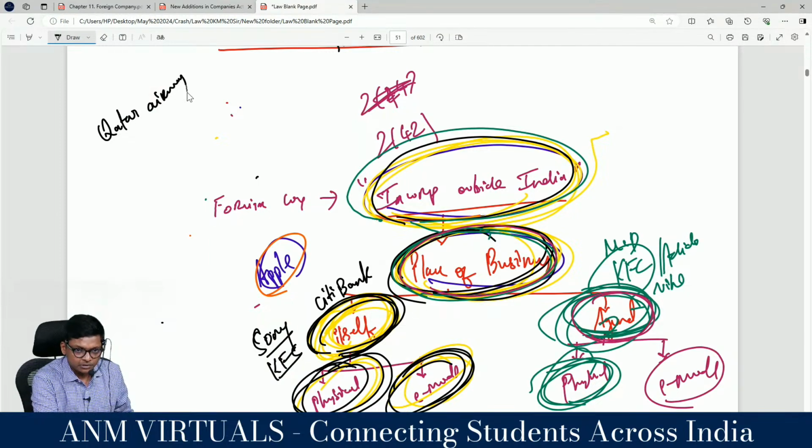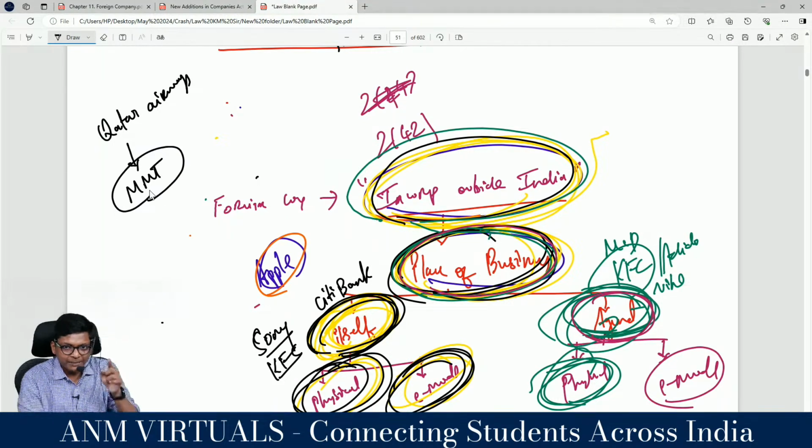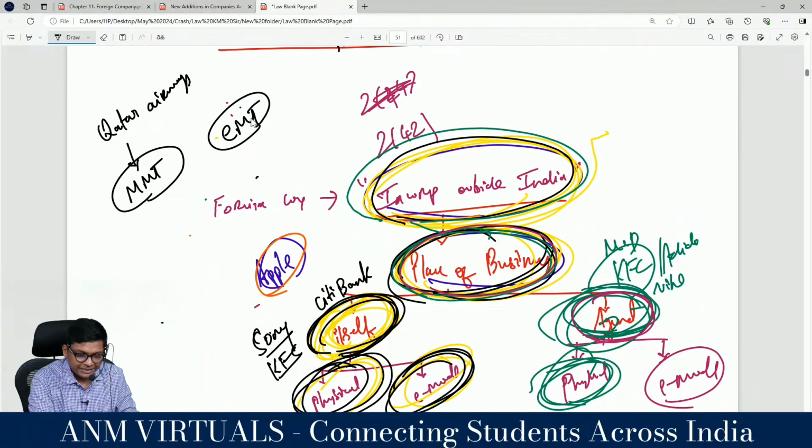Qatar Airways is a flight, one of the premium flights in the world. Qatar business class, people will want Emirates, Qatar. Let's say you want to travel using Qatar Airways. You will book using MMT, Make My Trip. Make My Trip is the company you will use. Is Make My Trip an Indian company? No. Make My Trip is a foreign company, US listed. What is an Indian company? Ease My Trip. Have you heard of Ease My Trip, guys? That is an Indian company. I am not telling you don't use Make My Trip. Use Ease My Trip, whichever you are going to use here.